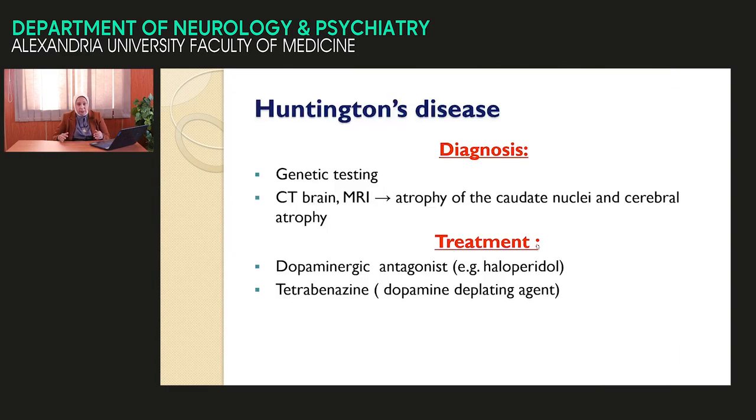How to investigate? The patient is diagnosed clinically. To prove the diagnosis, genetic study when there is availability of a genetic lab, and imaging of the basal ganglia, we found atrophy of the caudate, which is responsible for chorea, and atrophy of the frontal lobe cerebral cortex, which is responsible for dementia. Manage the patient by dopaminergic antagonist. The best common drug for dopaminergic antagonist in treatment of chorea is haloperidol, or tetrabenazine, a dopamine depleting agent, for treatment of chorea.